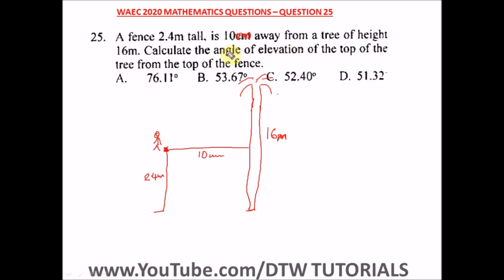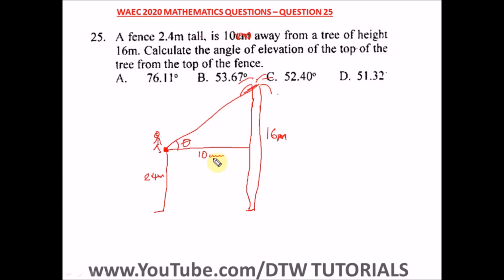It says angle of elevation of the top of the tree from the top of the fence. So we're looking at this angle of elevation if someone stands here. So we have to look for theta. That's what we're looking for.